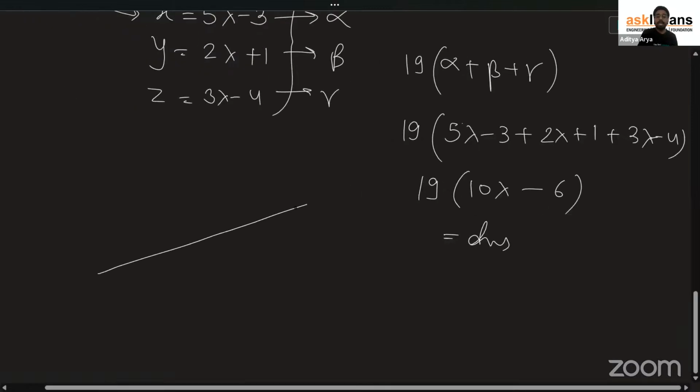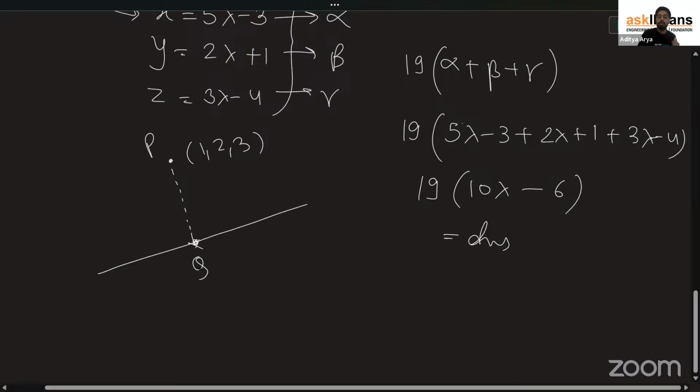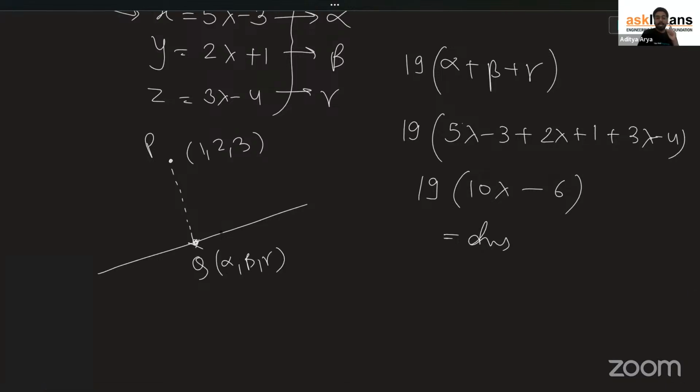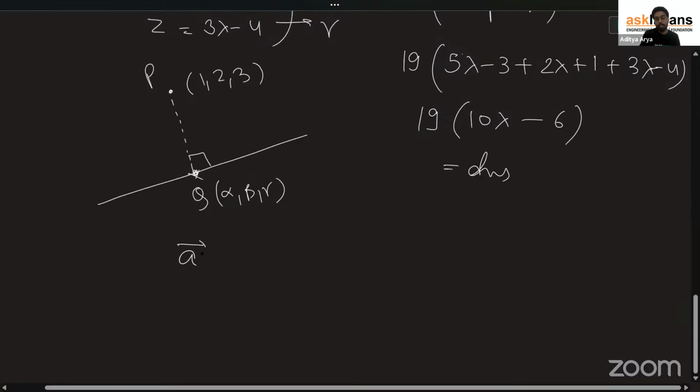How will you get it? Alpha, beta, gamma is the point of the foot of the perpendicular drawn from here. What is the point? 1, 2, 3. From this point, we have drawn a perpendicular, and the other end of the perpendicular is called the foot of perpendicular. They have given this as alpha, beta, gamma. Now, do we know any basic property? We have solved multiple problems on the basis of the same: whenever we are calculating the foot of perpendicular, we use that the dot product of two perpendicular vectors is equal to 0.